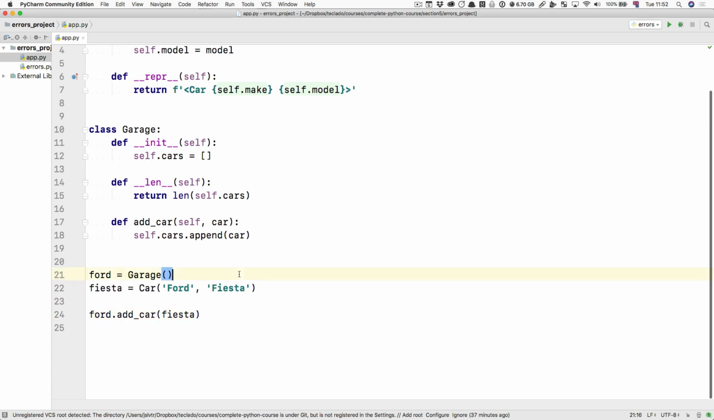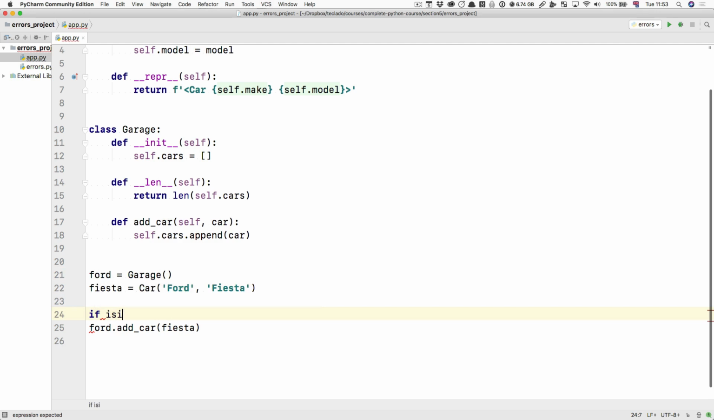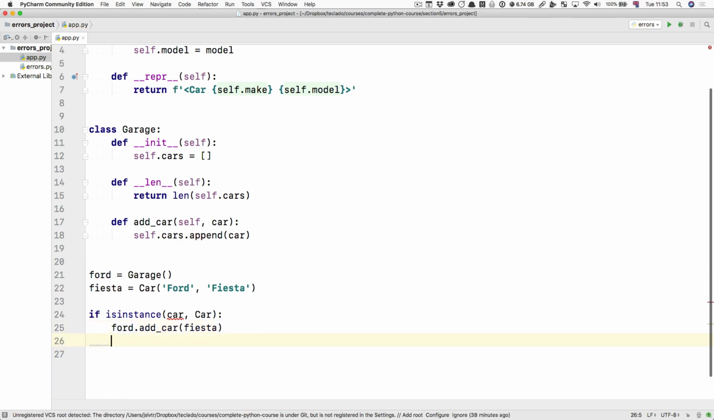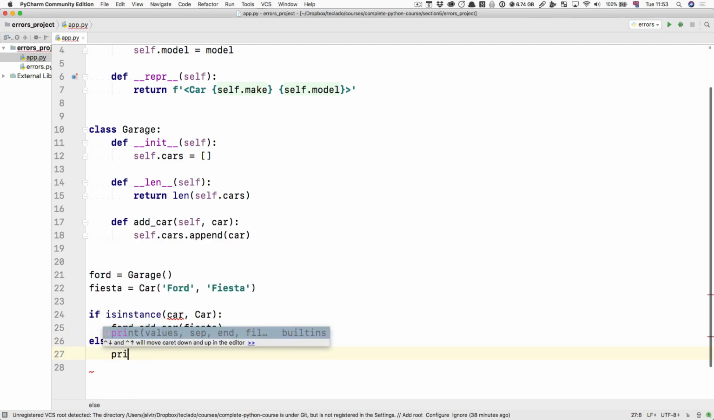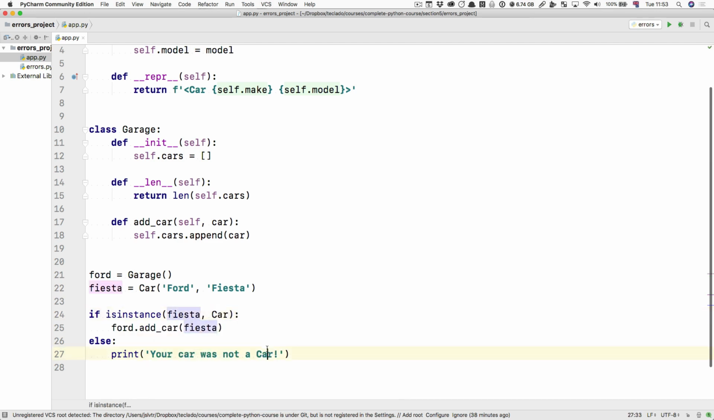Now, normally, if we wanted to make sure that we're only adding car objects to the garage, we could of course do this. If isinstance car, then do this, else print, your car was not a car. Or you could potentially raise an error here. I'm sorry, this should be Fiesta, not car.